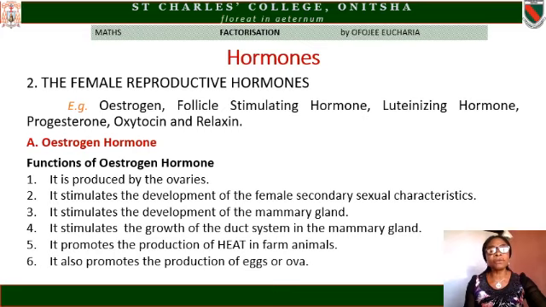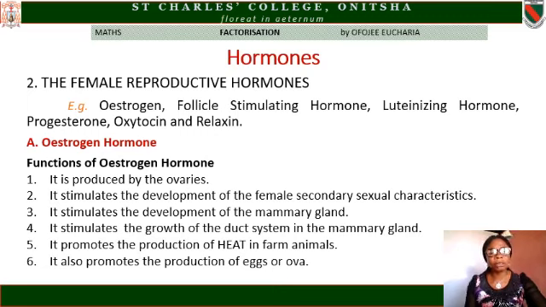Now, the functions of estrogen hormone. The estrogen hormone is produced by the ovaries in the female animal. Just like the androgen is produced in the testes, the estrogen is produced in the ovary. It stimulates the development of the female secondary sexual characteristics. What are those female secondary sexual characteristics?